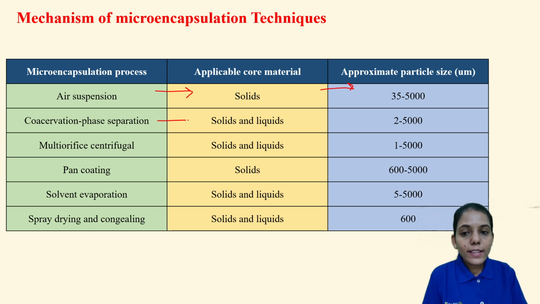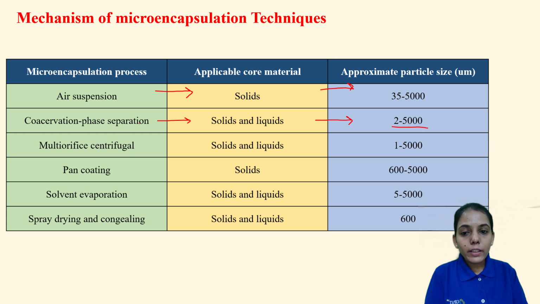Next is the coacervation or phase separation method. Generally it is applicable for solids as well as liquids. Liquids will be converted into droplets using atomization, and then these droplets will be coated using phase separation or coacervation technique. The approximate droplet size that can be achieved is 2 to 5000 micron. So remember, they may ask you whether air suspension is applicable to solid, liquid, or both A and B. So remember, coacervation phase separation is for both solids and liquids.